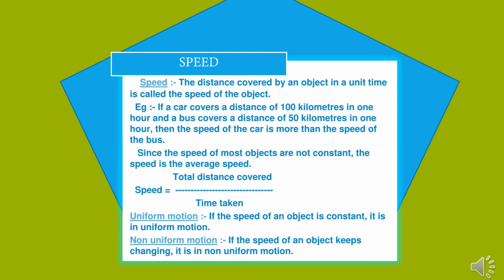Now, these motions are of two different types. The very first is uniform motion and the other is non-uniform motion. Uniform motion means if the speed of an object is constant throughout its motion, throughout its time, it is said to be uniform motion. While in non-uniform motion, if the speed of an object keeps on changing with time, it is called non-uniform motion.